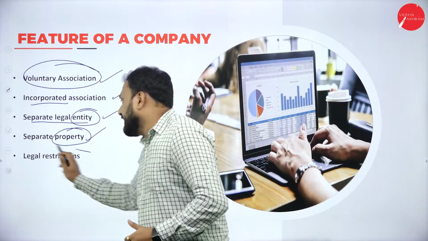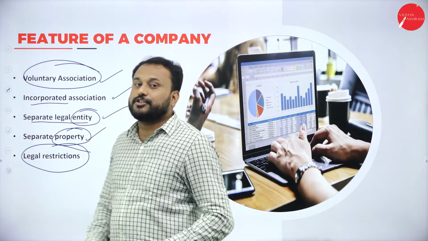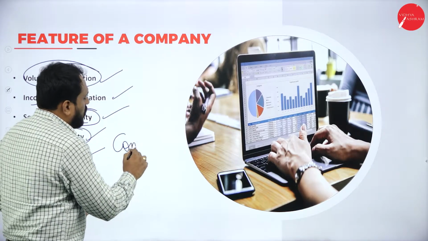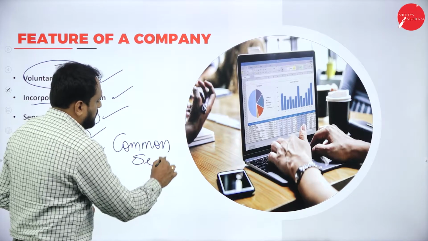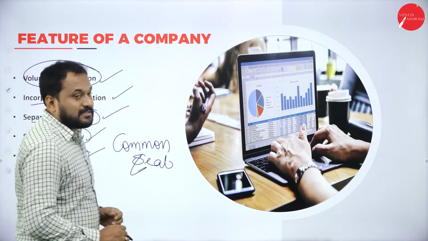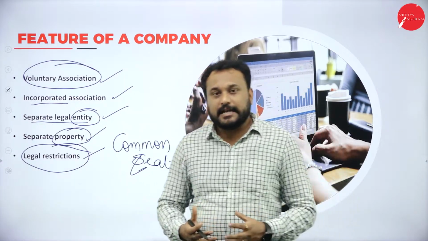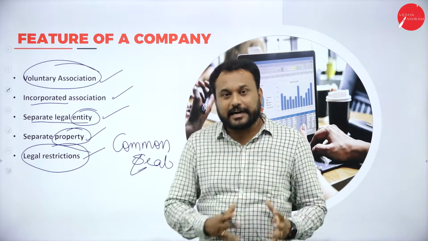Next one is legal restrictions. For this, you should know that there is something called a common seal. A company has a common seal. You need to understand that a company cannot sign, because it is an artificial person.